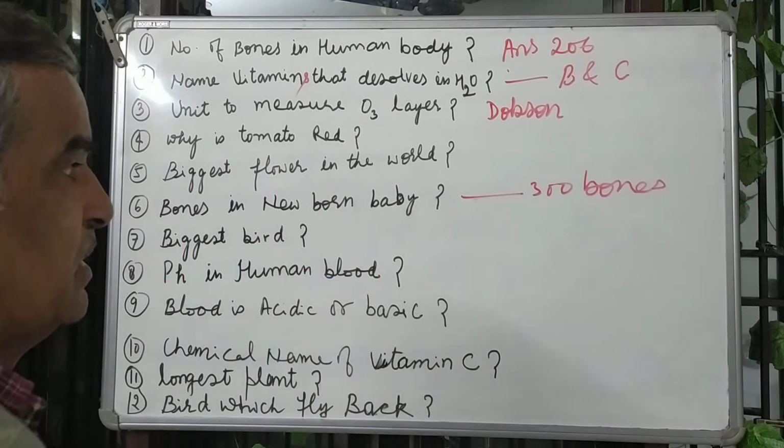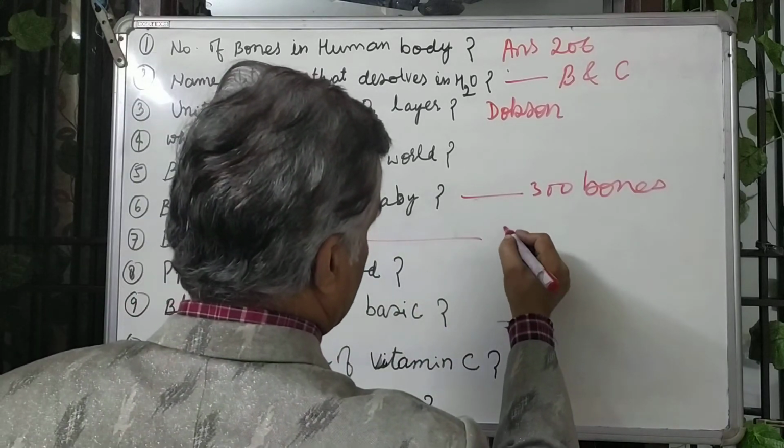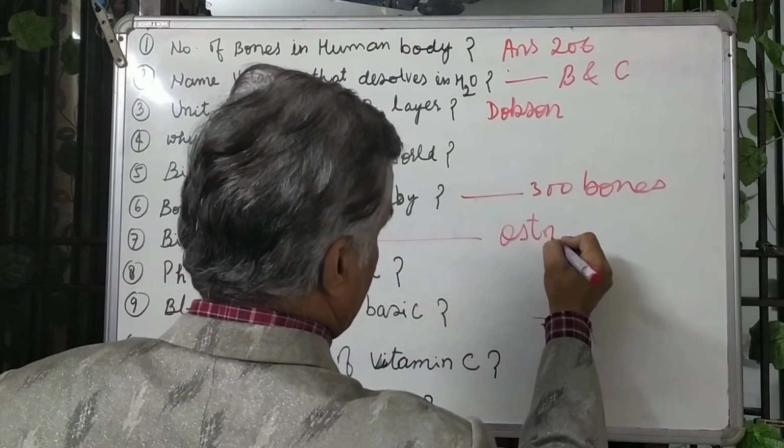And the biggest bird: ostrich is the biggest bird. Its answer is ostrich.